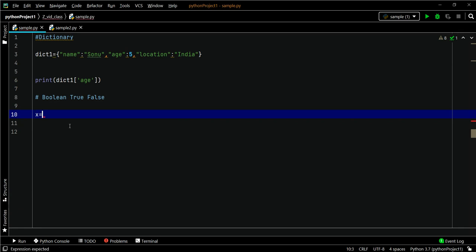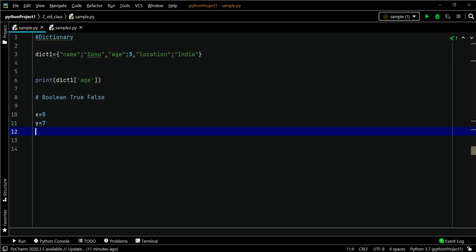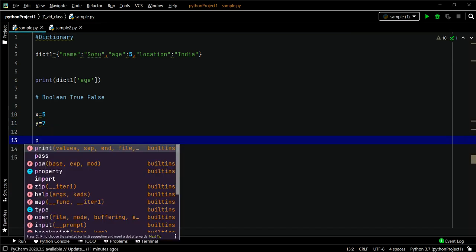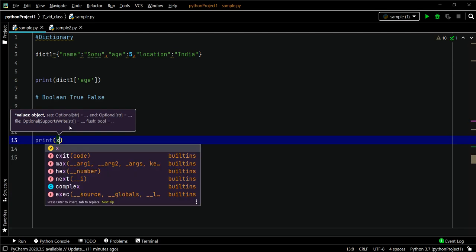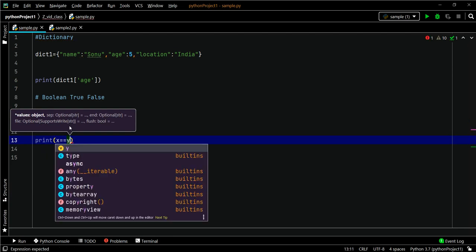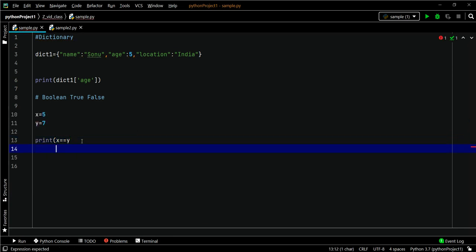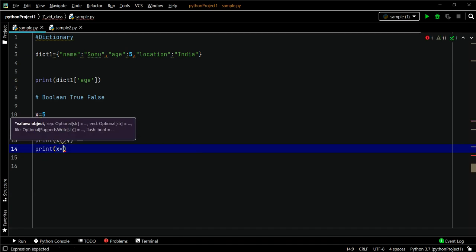x equals 5, y equals 7. Let's compare these two values. x equals y. Next comparison is x less than y.